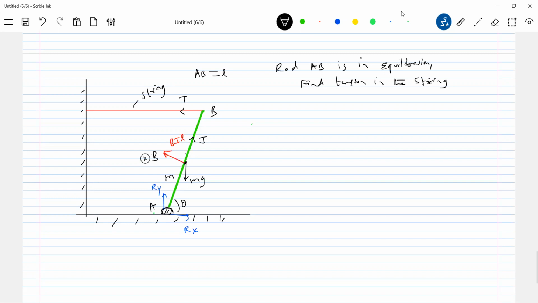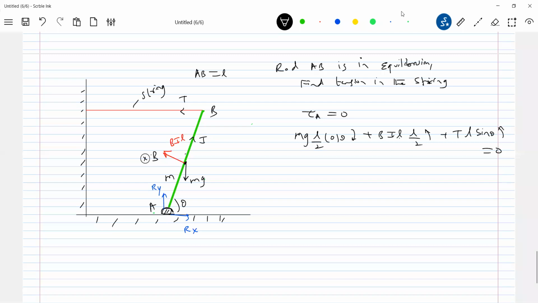As it is in equilibrium, net torque about A should be 0. Therefore, net torque about A due to weight: mg into L by 2 cos theta. Due to BIL: BIL into L by 2, and this will be anti-clockwise. Torque due to tension: T into L sine theta. All set equal to 0.